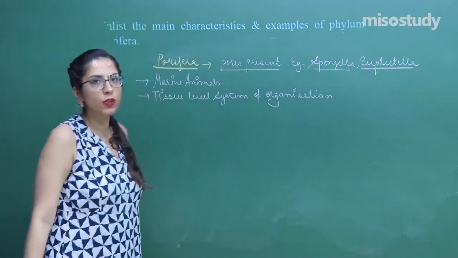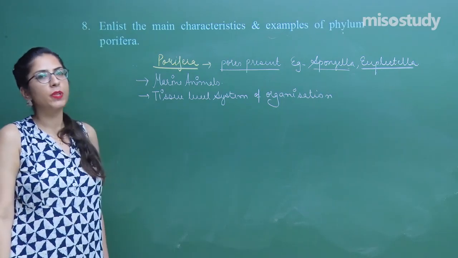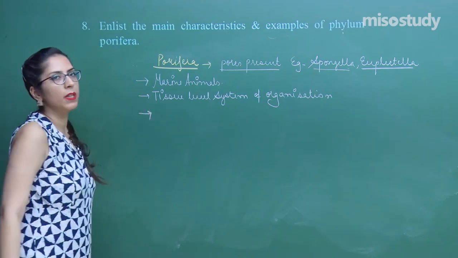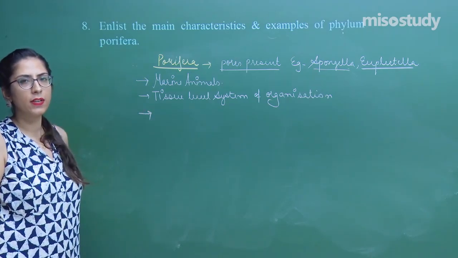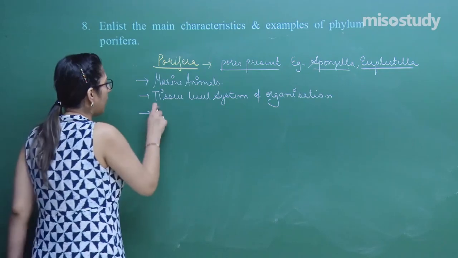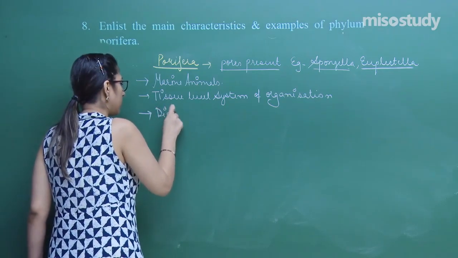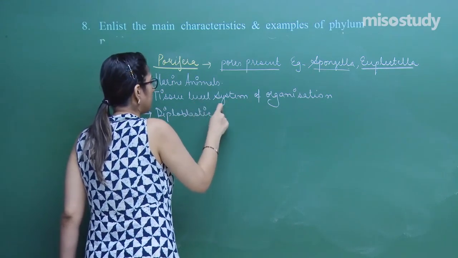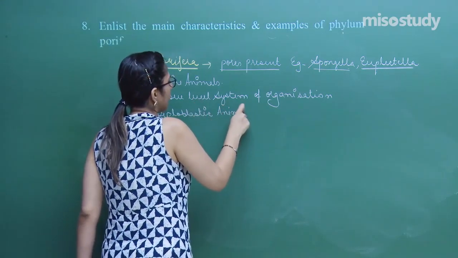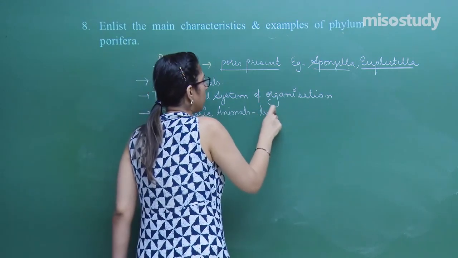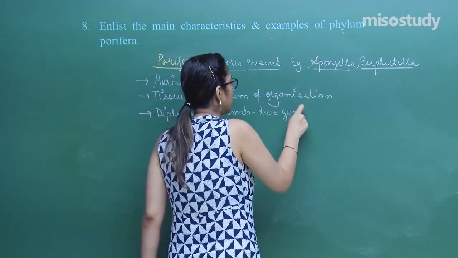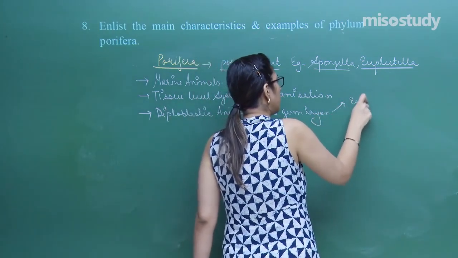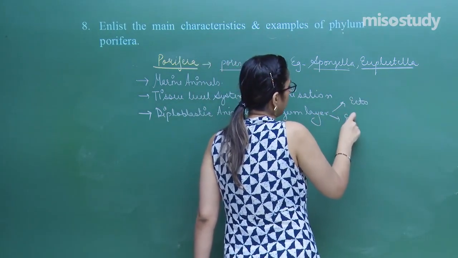They just have tissues formed with the combination of cells. In this case, two germ layers are present. That is the reason they are called diploblastic animals. What is the name of these two germ layers? One is called ectoderm and the second is called endoderm.